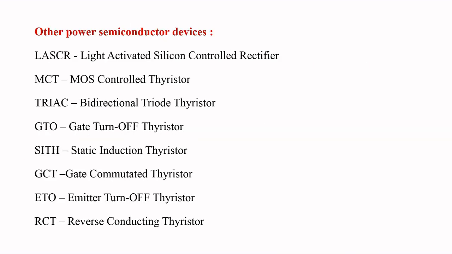These are some of the other types of power semiconductor devices. The first one is the LASCR, that is light activated silicon controlled rectifier. Second is the MCT, MOS controlled thyristor. Next is the TRIAC, that is bidirectional triode thyristor. GTO, gate turn off thyristor. SITH, that is static induction thyristor. GCT, gate commutated thyristor. ETO, that is emitter turn off thyristor, and finally RCT, that is reverse conducting thyristor. These are some of the other types of power semiconductor devices.